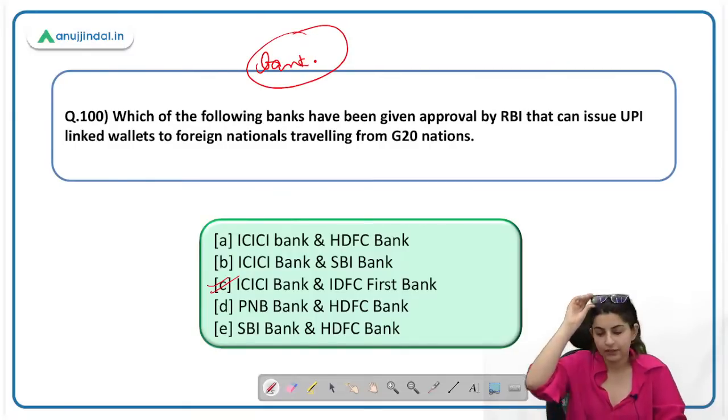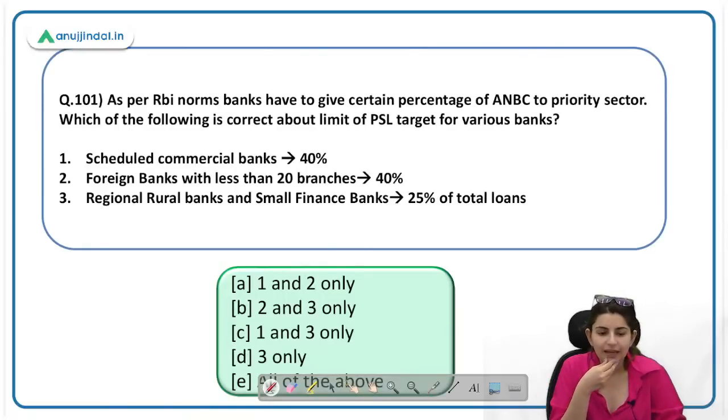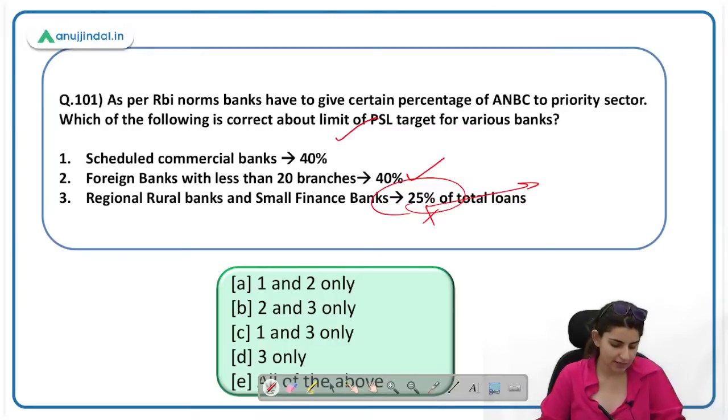Carry on. Okay. As per RBI norms, banks have to give certain percentage of ANBC to priority sector. Which of the following is correct about the limit of priority sector lending target for various banks? Who is going to tell me the correct answer here? बहुत easy है. Scheduled commercial banks 40%, yes. Foreign banks with less than 20 branches, yes. RRBs and small finance banks, absolutely wrong. इसका please सही आंसर बता दीजिए. What is the PSL target?